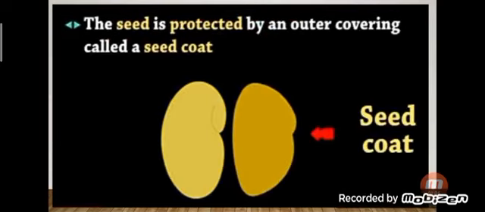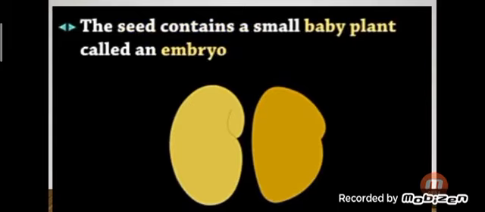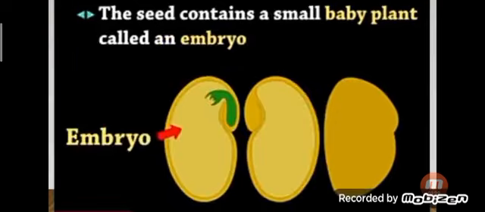The seed is protected by an outer covering called a seed coat. We can remove the seed coat from the seed. Then the seed contains a small baby plant called an embryo. What is that? Embryo. Okay, so this is embryo.